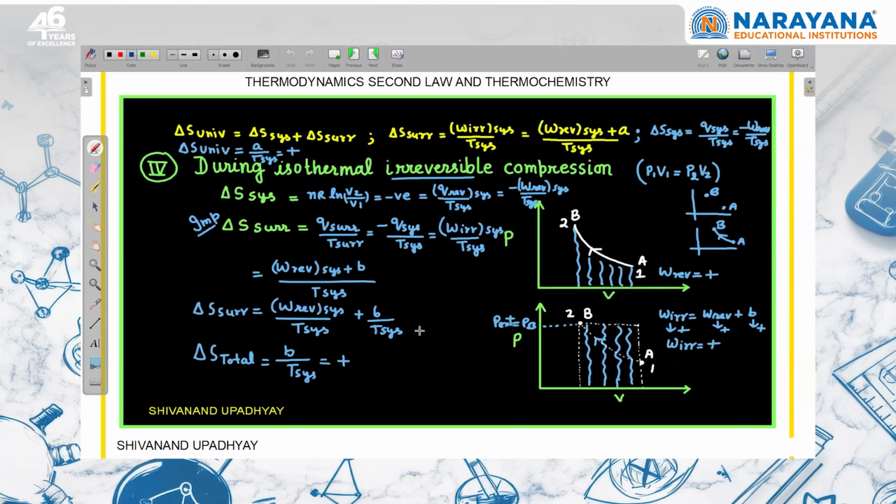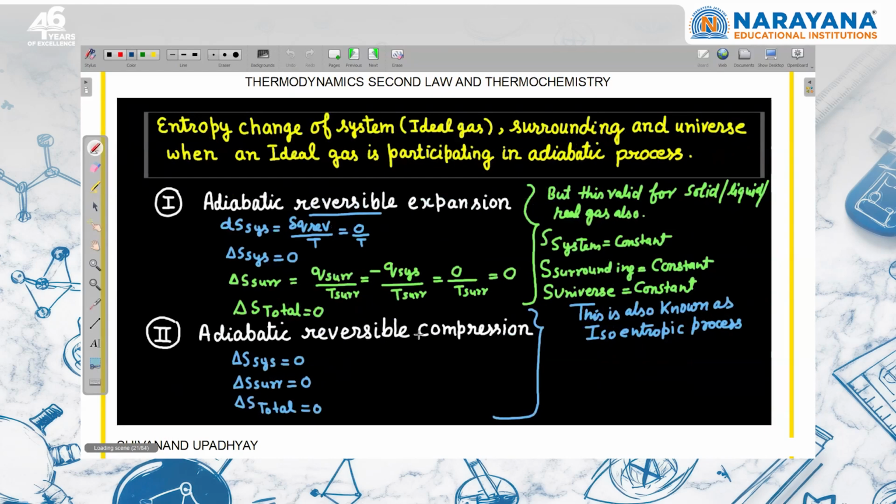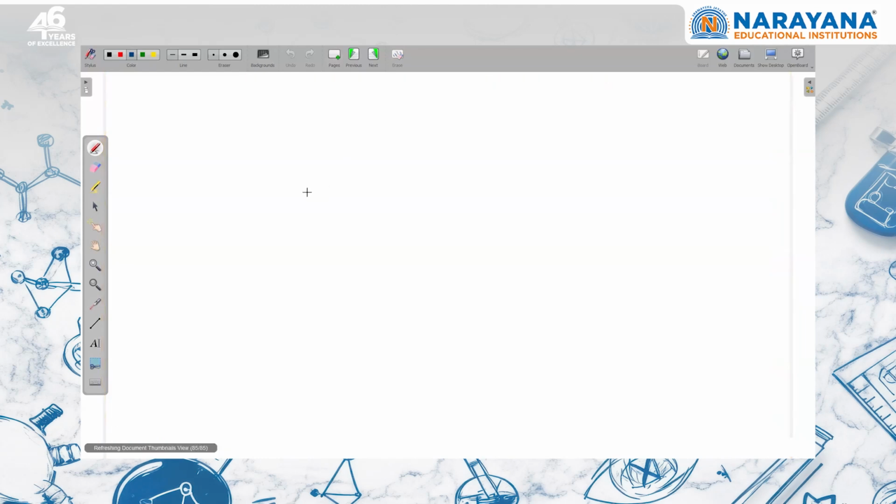Now I'm discussing entropy change for an ideal gas participating in an adiabatic process. For the adiabatic process, if the process is reversible, I can write that at any point of time, delta S of the system is equal to del Q reversible of the system divided by temperature.